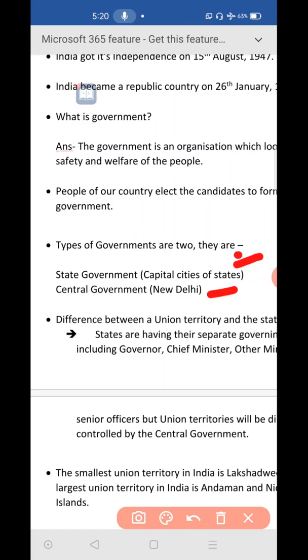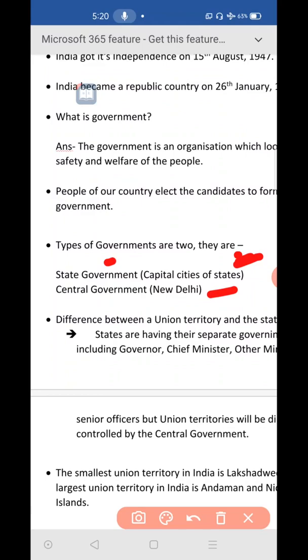And you know that all the 28 states, they are having their own capitals. In those capital cities of the states will be their state government. For example, Karnataka's state government will be in its capital Bengaluru. Like that, Maharashtra, its capital is Mumbai. So in Mumbai it will be having its state government.